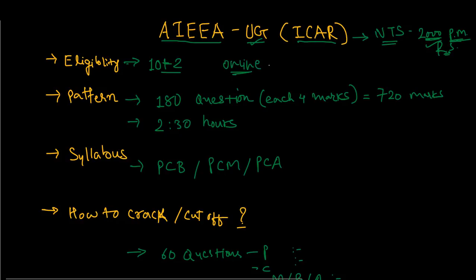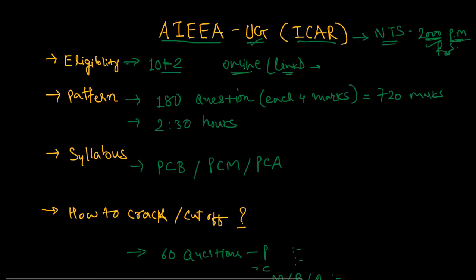The link is given below in the description, you can check out this link, and the form to fill up for this exam is also online. You can fill up this form, check your eligibility, clear the exam and get admission in different institutes all over India. So this is the base of this exam, that is online for the UG program.